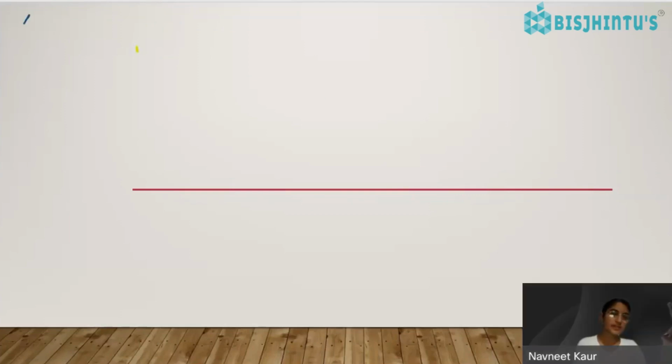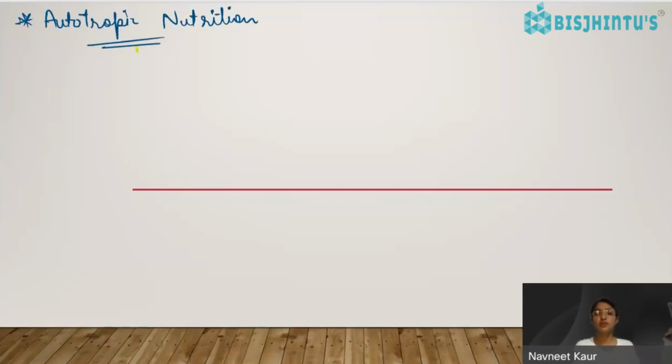Okay, so starting with autotrophic nutrition. Where will autotrophic nutrition occur? It will definitely occur only in green plants, right? Green plants or some sort of bacteria which are able to generate their own food, which are autotrophic.